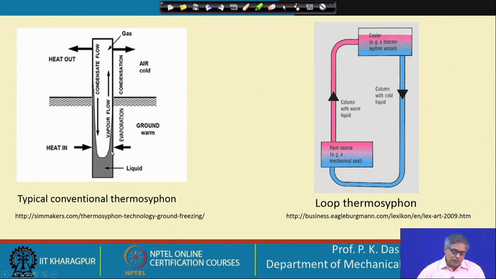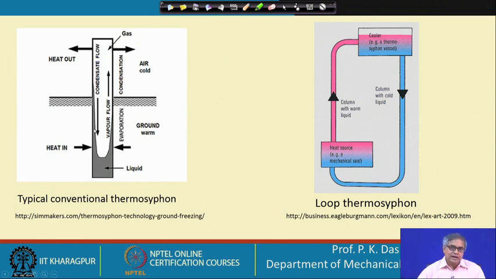The liquid, due to gravity, will occupy the lower part of the device, which is the thermosiphon. If we transfer heat at this point, the liquid will start evaporating. The vapor, being lighter and having a low density, will fill this space and go to the top portion.